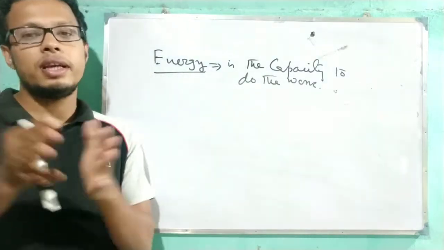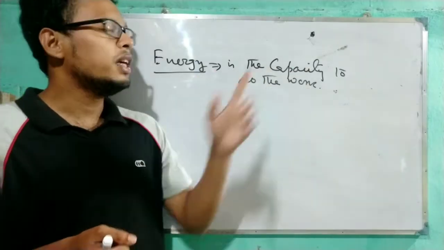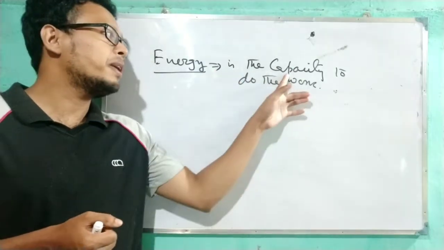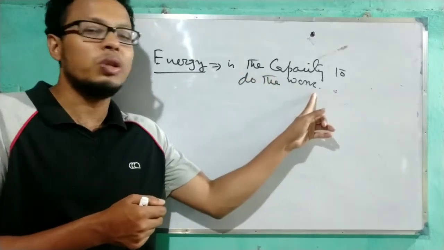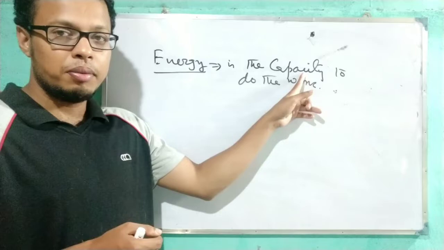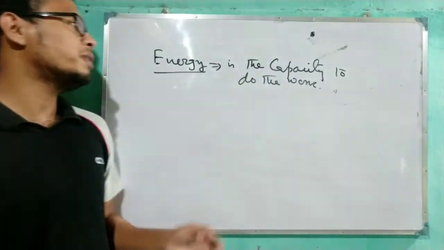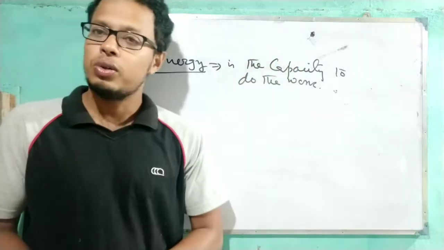So there is a simple relation between work and energy. That's why we can say energy is the capacity to do the work. Why capacity? If you have energy, then you are able to do the work. See the relation, understood? If you have capacity, means if you have energy, then you are able to do the work. That's why the definition is energy is the capacity to do the work.